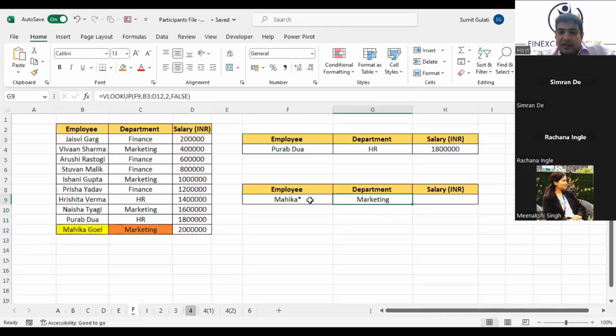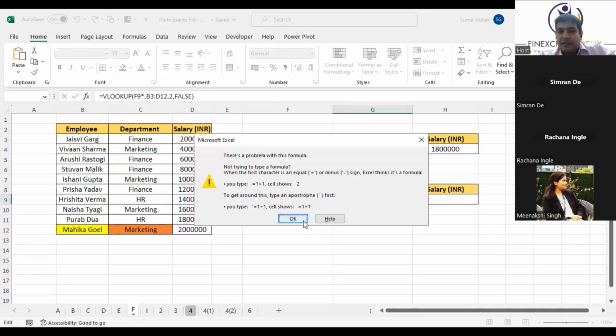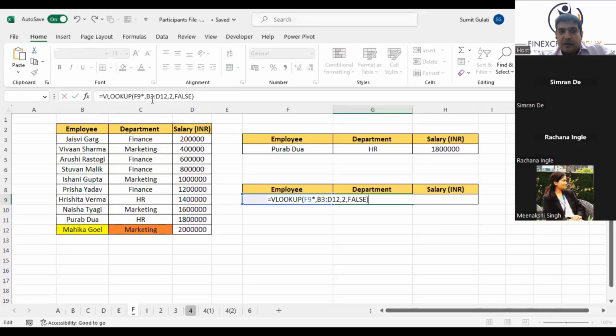No, we are not using data validation because of this reason. Okay, I'll tell you the other way. If you don't want to put the star here, can I put the star after F9? Will it work? Some of us must have tried. Yes, please don't send personal messages. That's true. It won't work. It will give you an error. It won't allow you to run the formula itself. It won't work, but it will work.